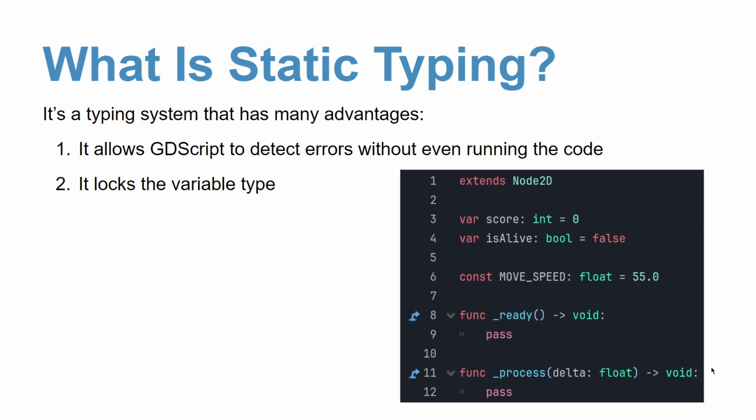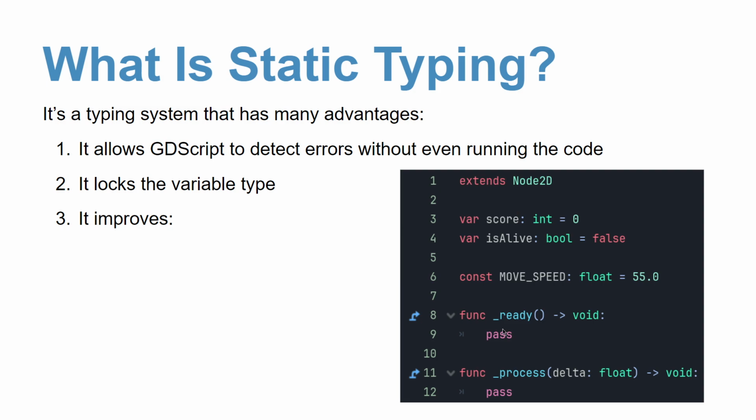Then the second advantage is the fact that it locks the variable type. Basically, this score variable will always be an integer: 0, 1, 2, 3, etc. It is not going to be able to convert into a string, boolean, or any other variable type. It will always stay the same. Because indeed in Godot, if we didn't have static typing here, we could define score as 0, and on ready, once again, if we haven't static typed the variable, we would be able to change its type to a string, a boolean, or whatever.